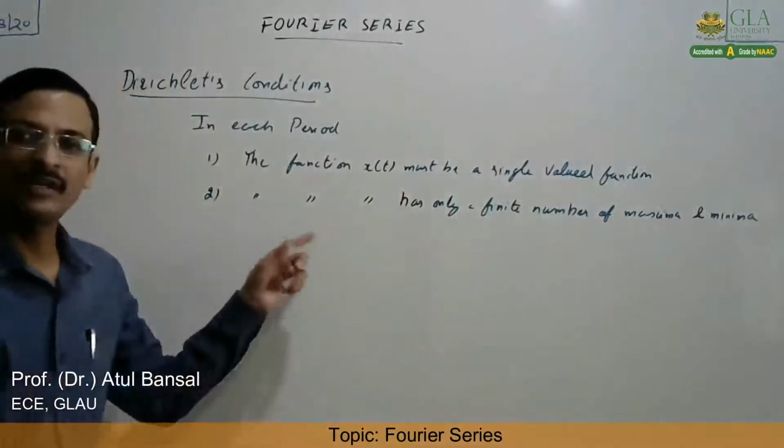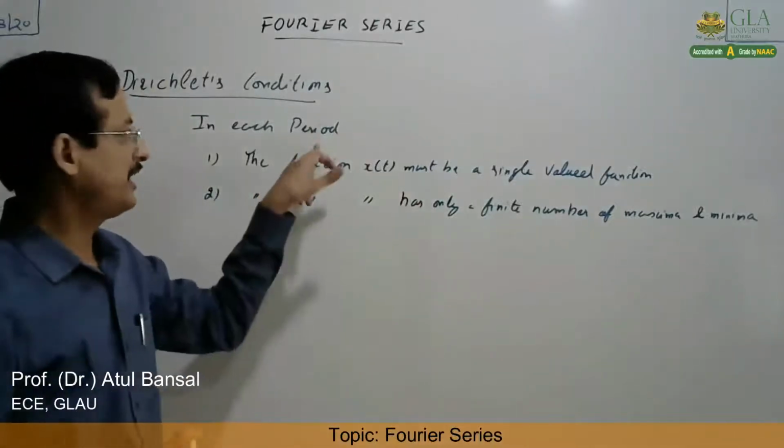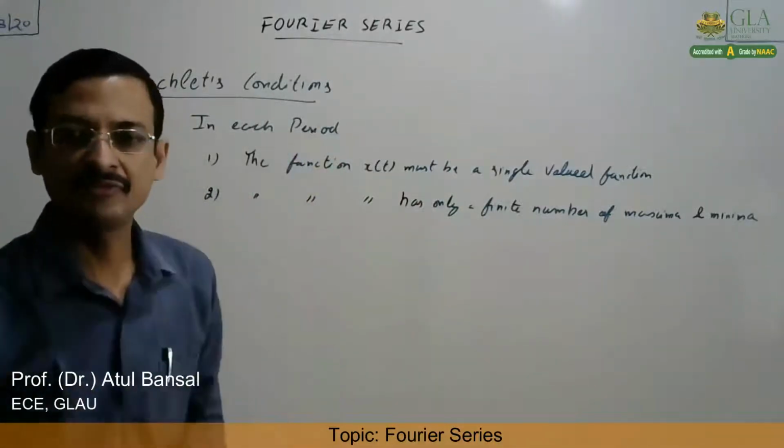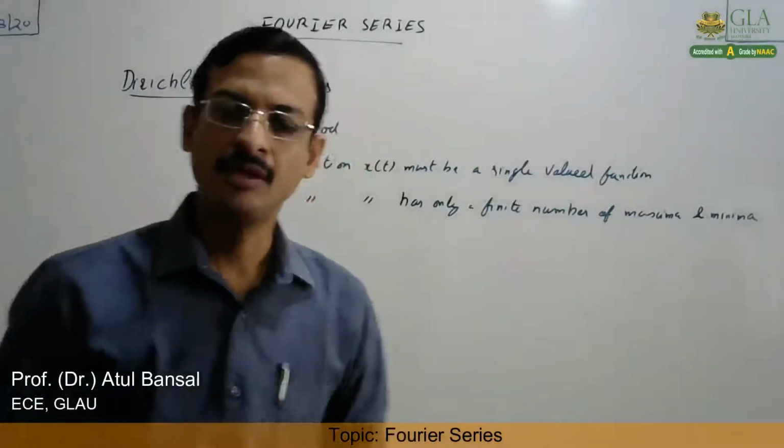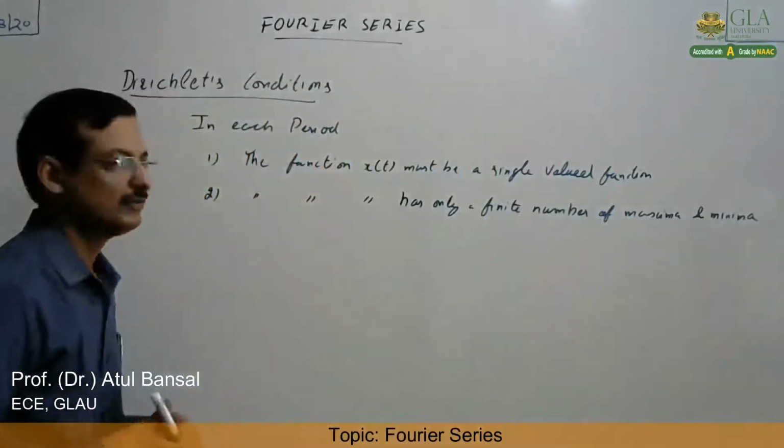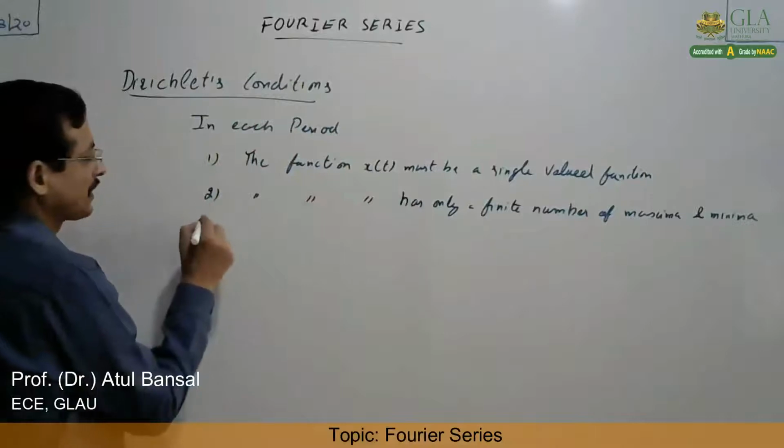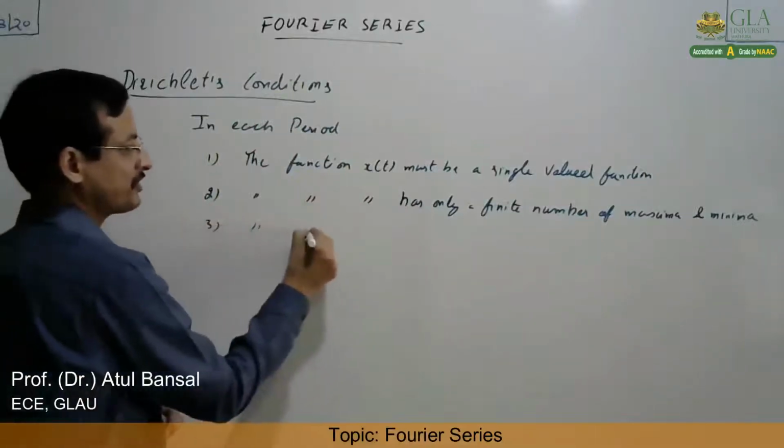That is, it should have only a finite number of maxima and minima in one time period. In mathematics, we have already studied what we mean by local maxima, global maxima, and minima. So that is this.